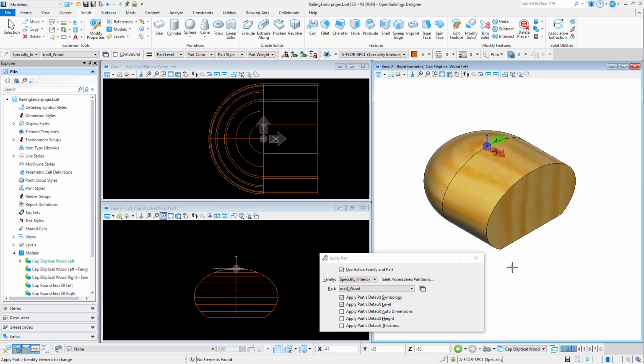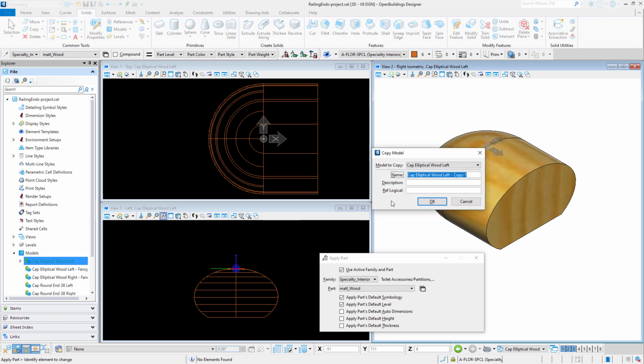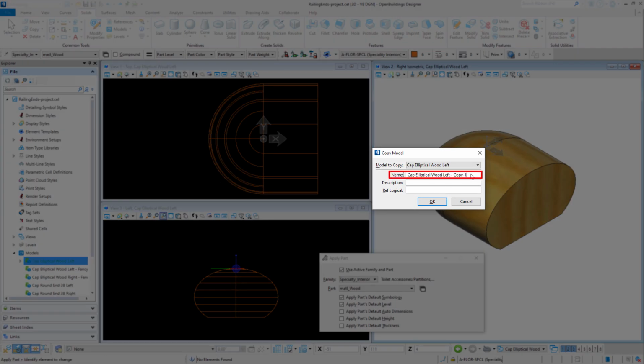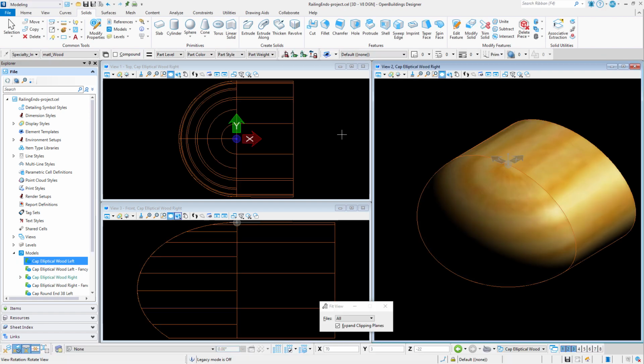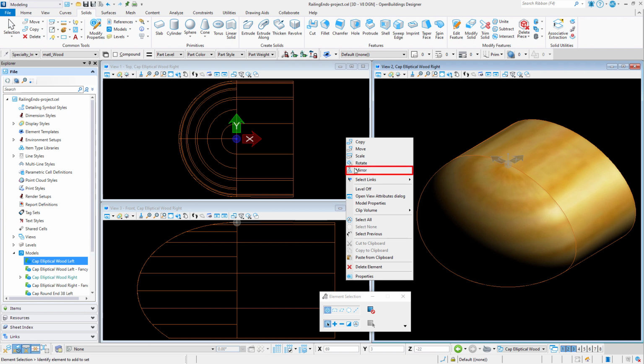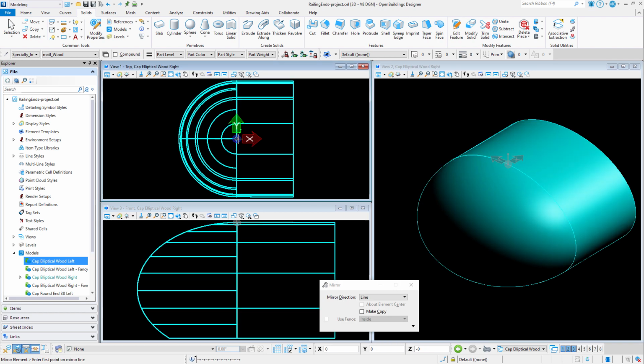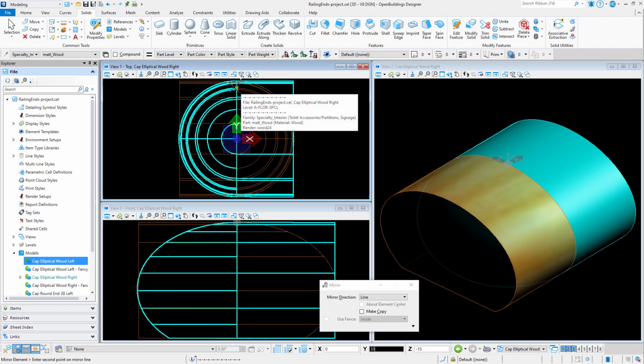Okay, so that is the left end. I'm going to copy this model and create the right end. All I need to do is mirror the geometry about the origin from the left to the right.